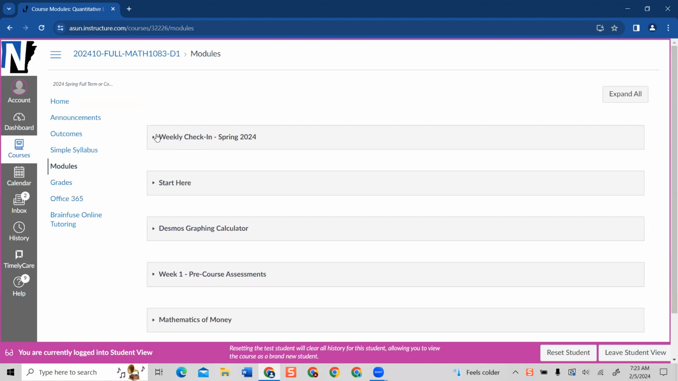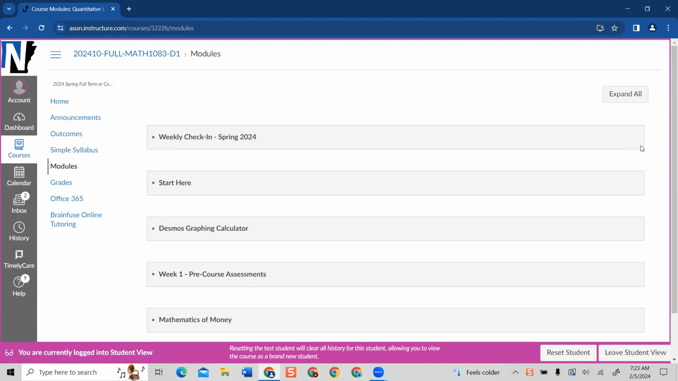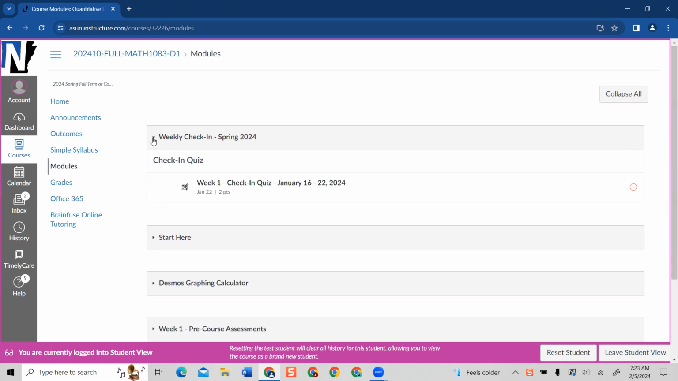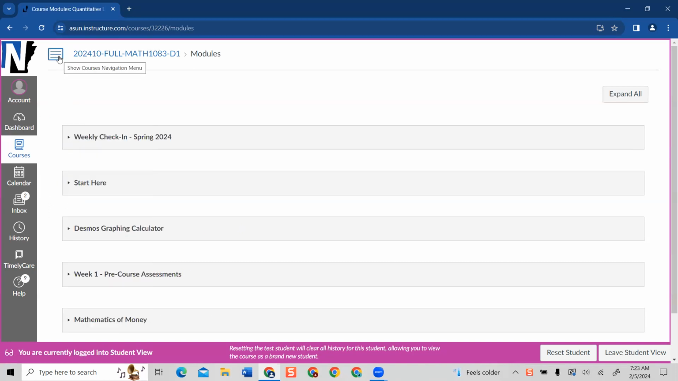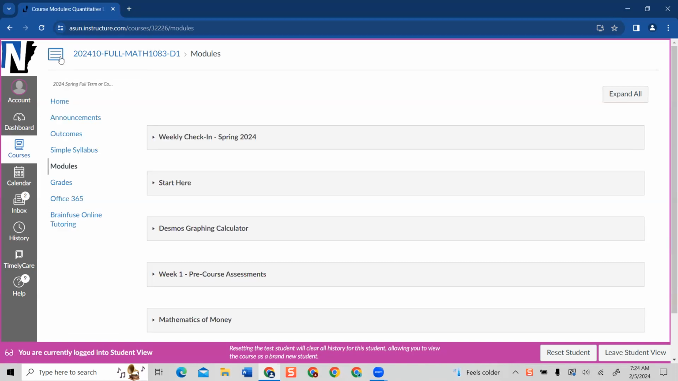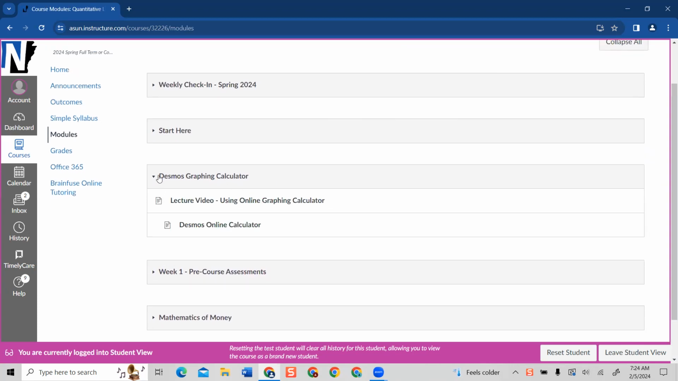Right here, you have your weekly check-ins. As you notice, week 3 ends tonight at 11:59 p.m. Week 4 is going to open tomorrow morning. And if you notice this little triangle here, just drop it down, close it. If you don't see these links on the left-hand side, click on these three little brackets here, they open up. Here's a free graphing calculator and a video explaining how to use it.